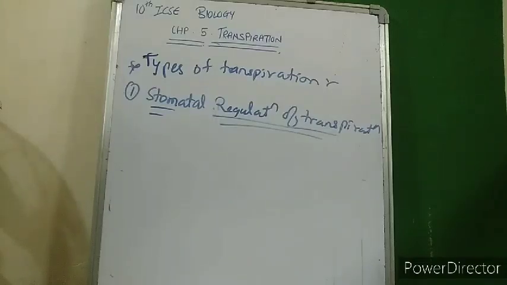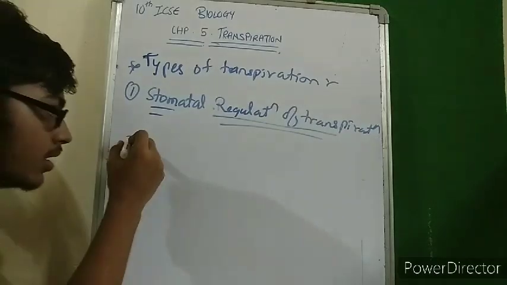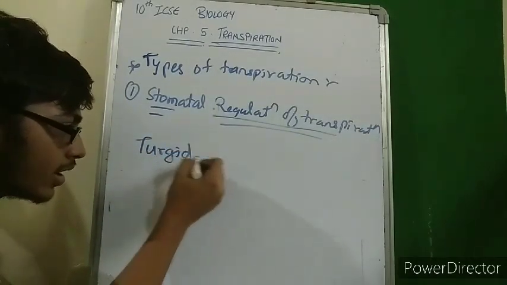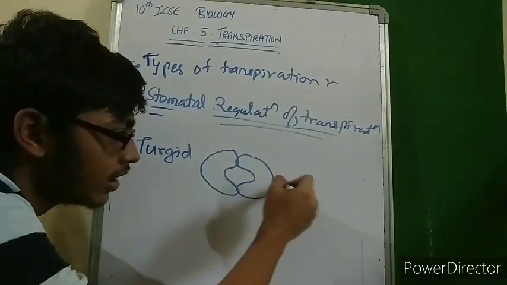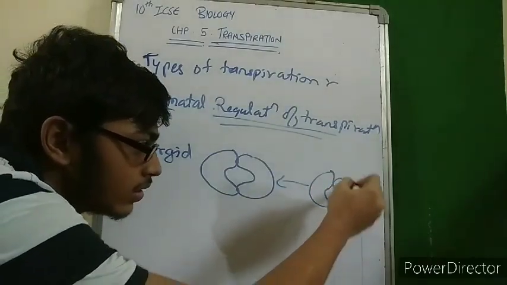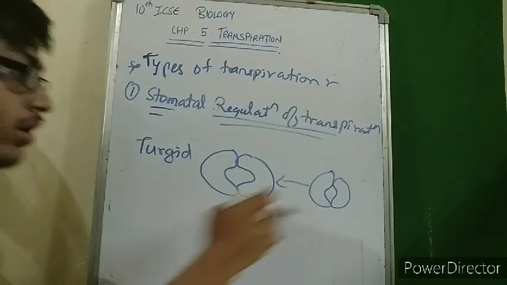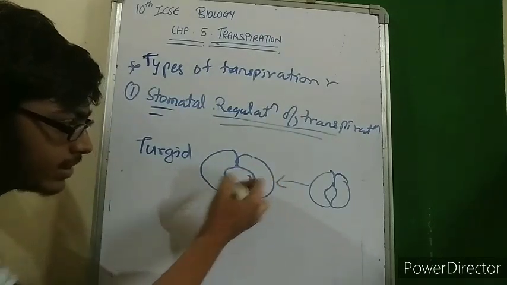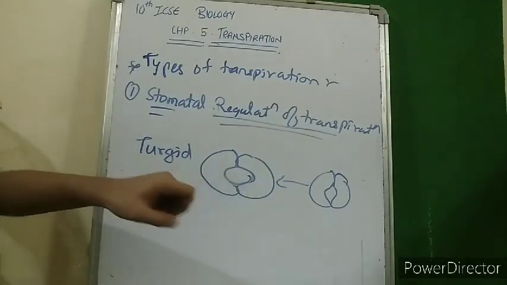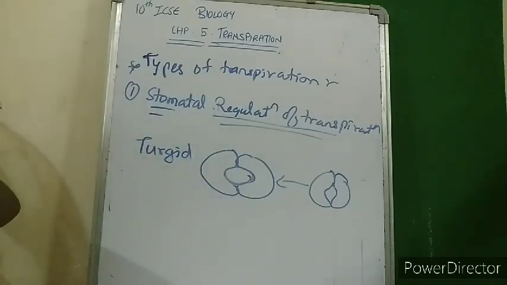During the daytime, when a high amount of sunlight is available, the root is also absorbing a high amount of water through the soil. So when a high amount of water is absorbed, the guard cells of the stomata become turgid. Now with more and more water, the guard cells become more turgid. See, earlier the guard cells were like this, but due to absorption of more and more water, they have become turgid. Now due to turgidity, the stomatal pore has increased. So the stomata is more open, and more water loss takes place.